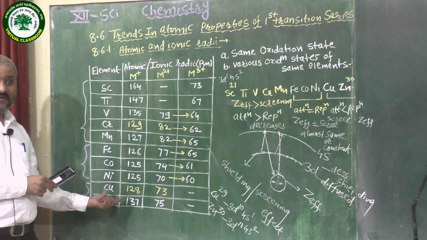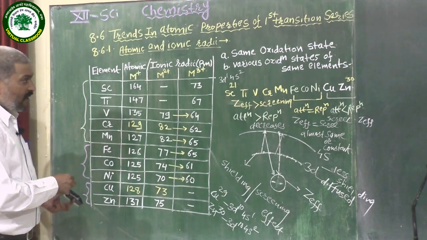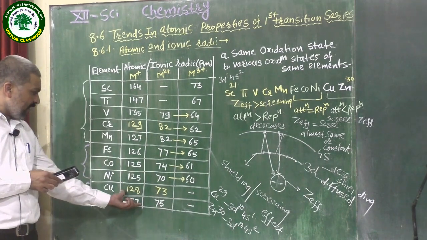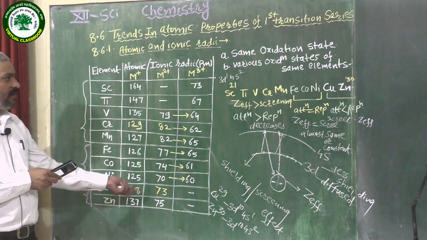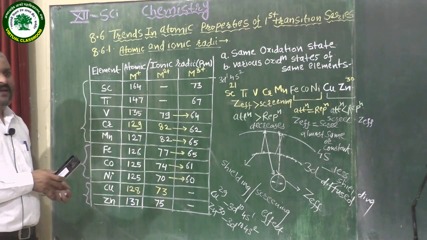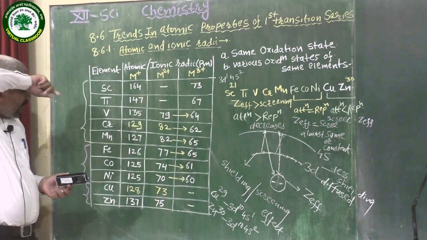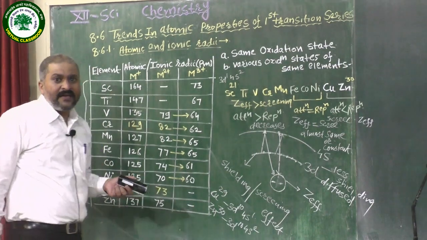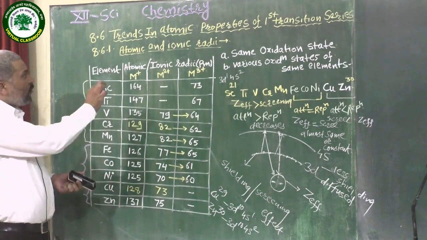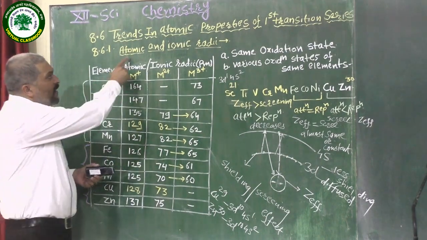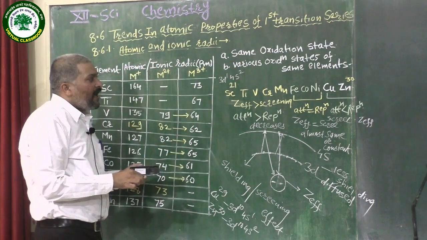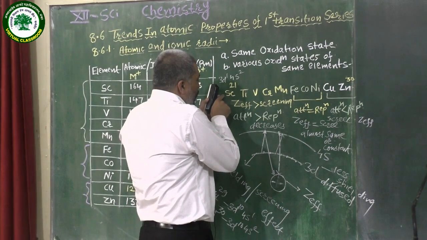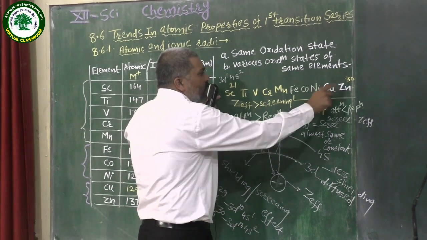137 means that the values are increased here in the last because of fewer attractions and more repulsions. But according to our syllabus, here we have to consider only the general trend of atomic and ionic radii across the 3d series from scandium to zinc.